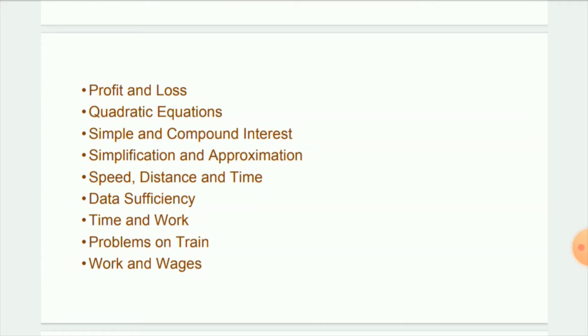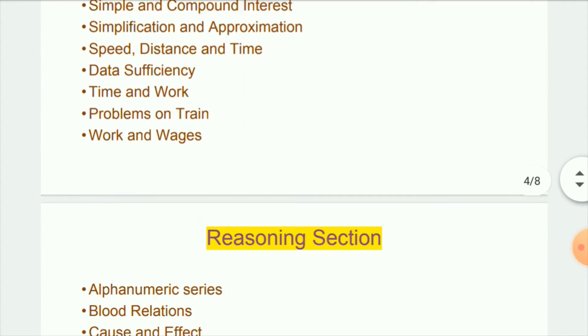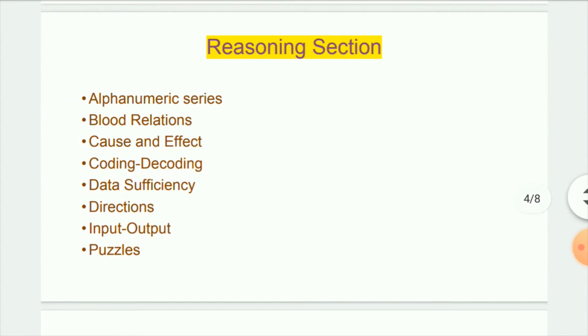This is also important, and so are quadratic equations, and simple interest and compound interest. These are very important for prelims and mains. And in the clerk exams we can expect simplification and approximation problems for 5 to 10 marks. Speed, distance and time is also very important. And data sufficiency is very important for mains exams in IBPS PO and SBI PO. And time and work is also important. Problems on trains, work and wages are also important for prelims and mains exams.